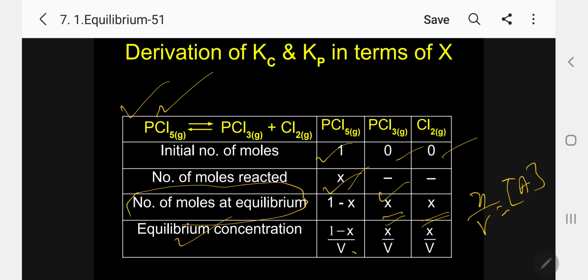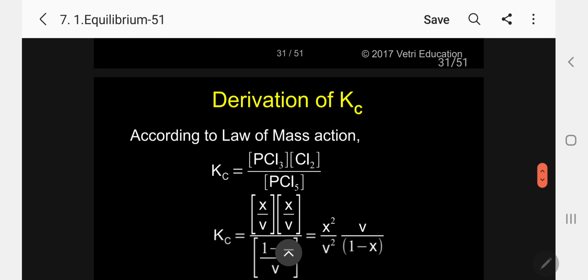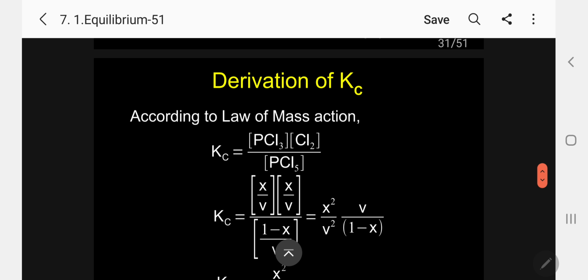So 1 minus X by V, X by V, X by V. Now let me substitute in the corresponding Kc equation. Now applying law of mass action for this equation, Kc equal to PCl3 into Cl2 by PCl5. So what is PCl3? X by V. What is Cl2? X by V. What is PCl5? 1 minus X by V.